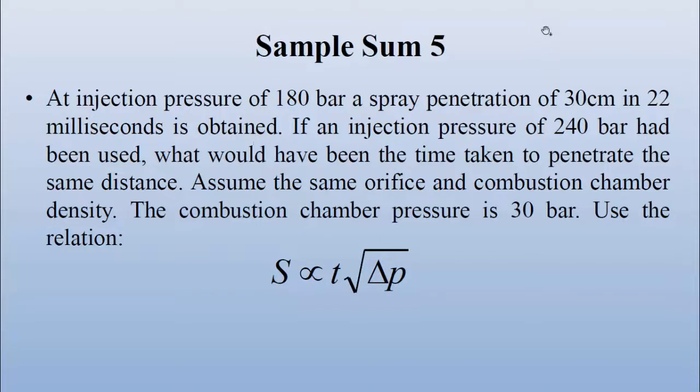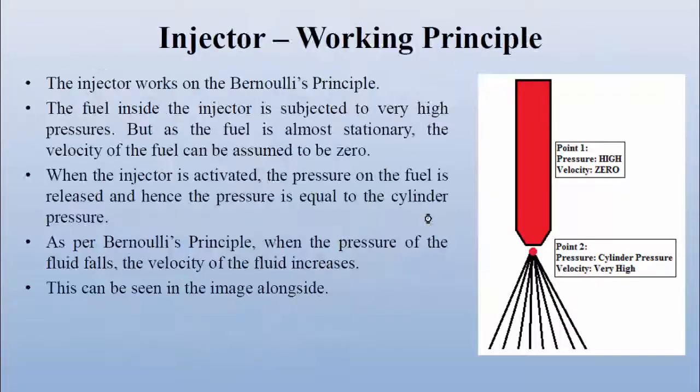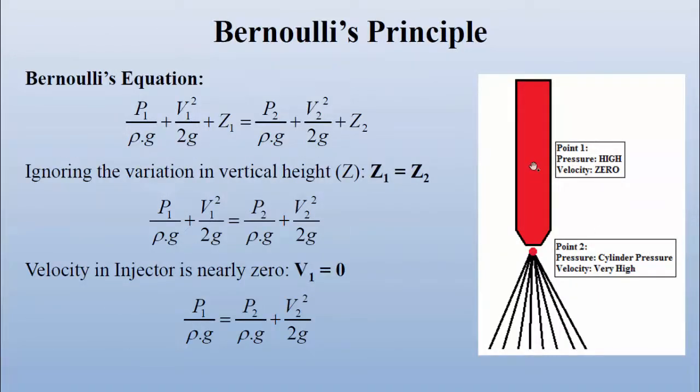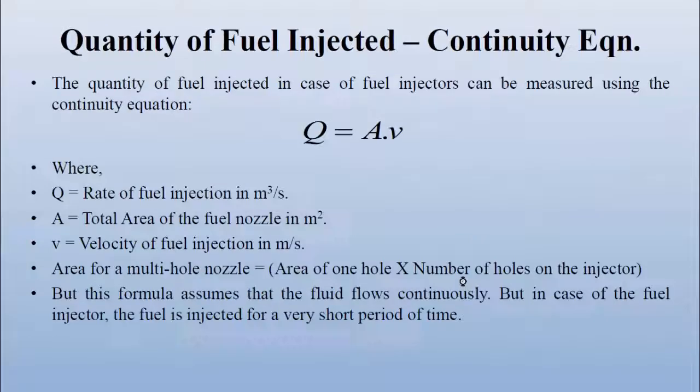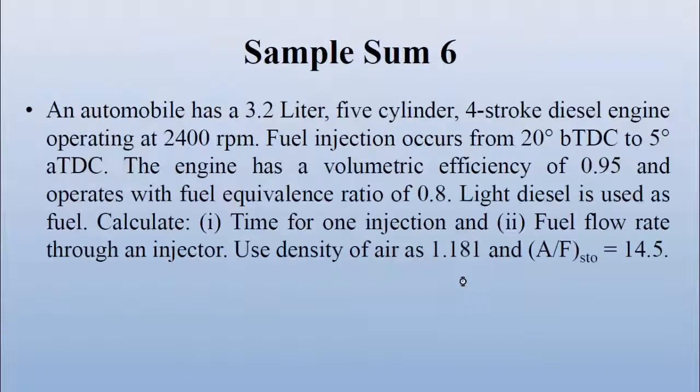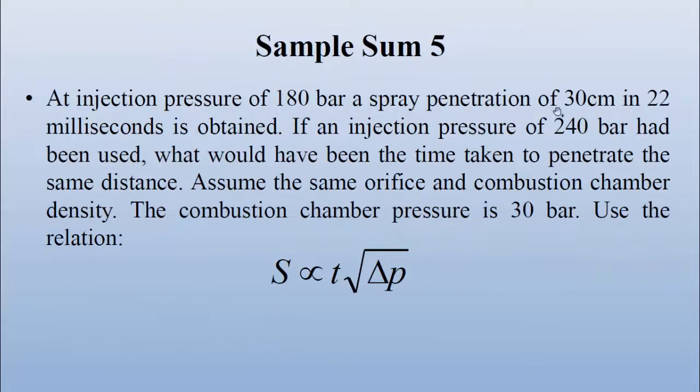See what is happening whenever you are injecting the fuel. I'll show you this diagram. See over here. What they are saying is that the pressure inside the injector is 180 bar, and whenever the fuel is injected, this fuel is traveling a distance of 30 centimeter. Let's say from this red point to this it is 30 centimeter, and it is traveling this 30 centimeters in 22 milliseconds. This is what they are telling us in this question.